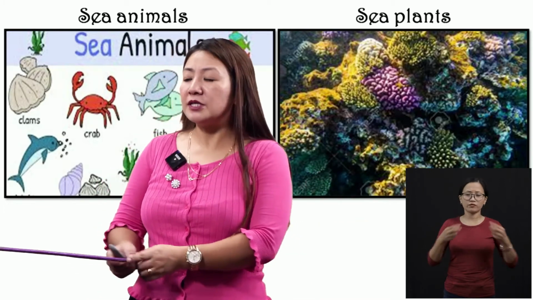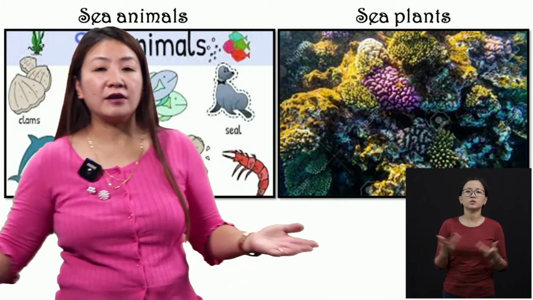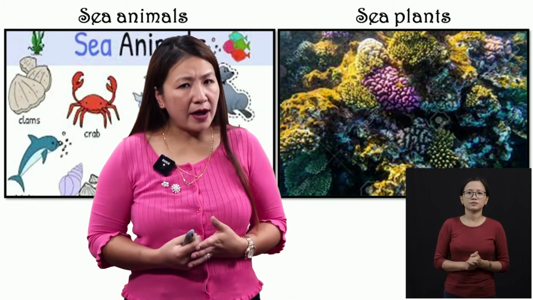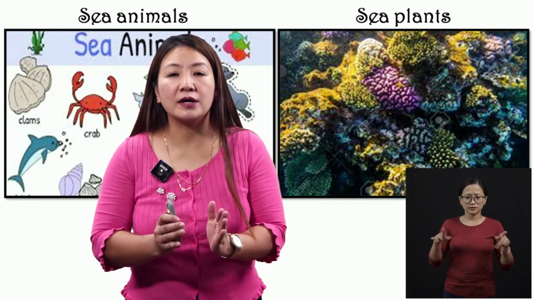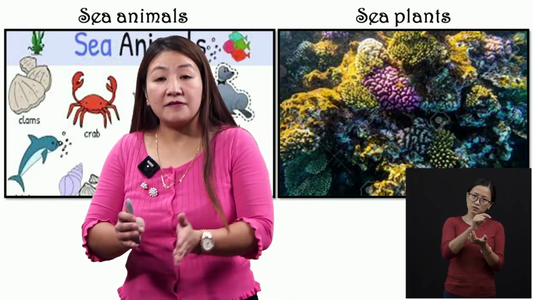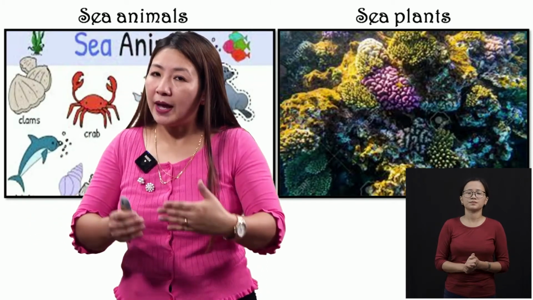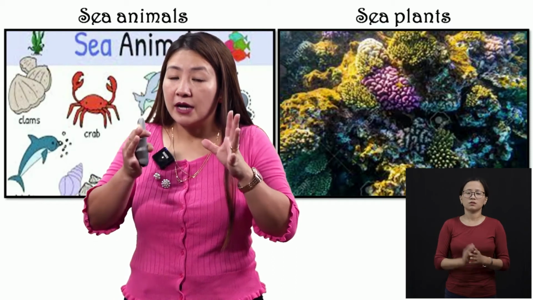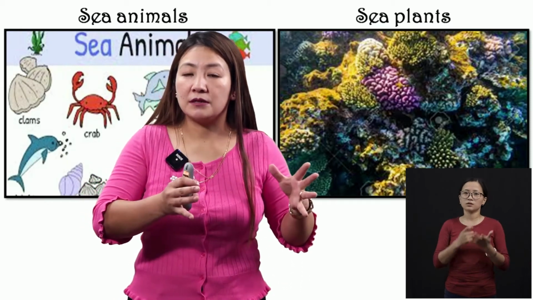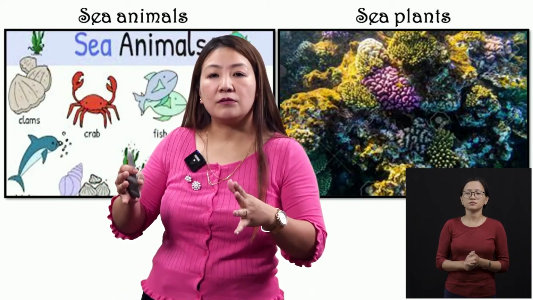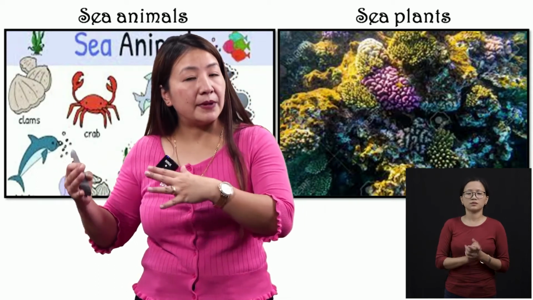So, from all these pictures, what do we find? From all these pictures, we find that different living organisms, okay, live in different regions. So, depending on the areas or the region, the animals will also differ, even the plants.